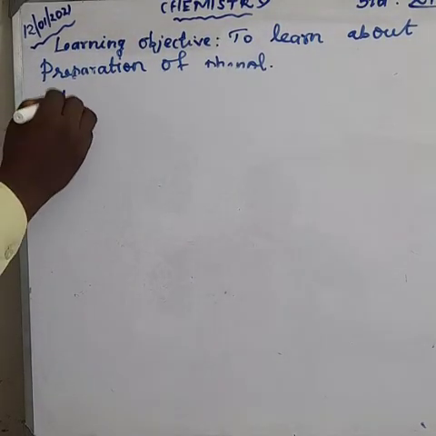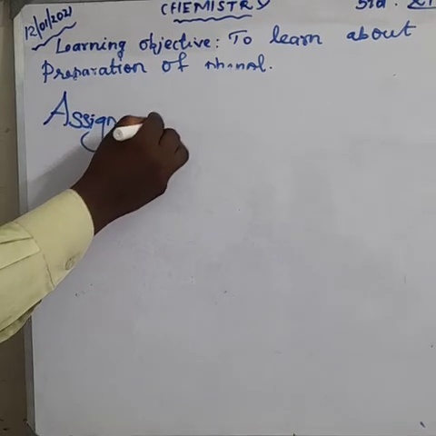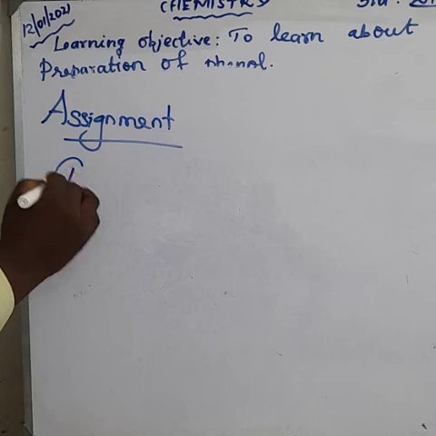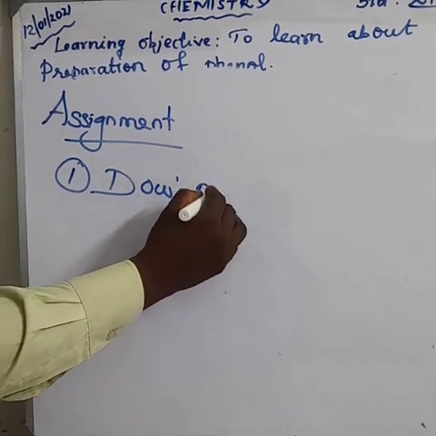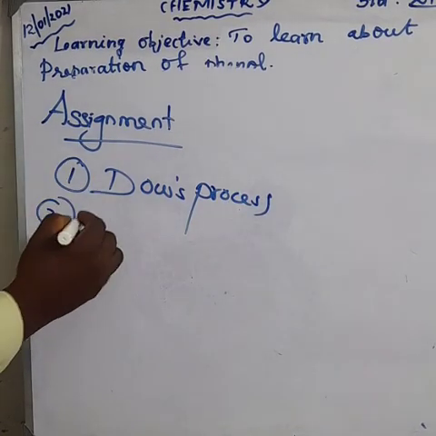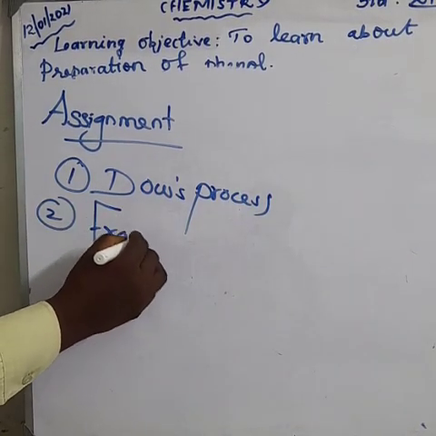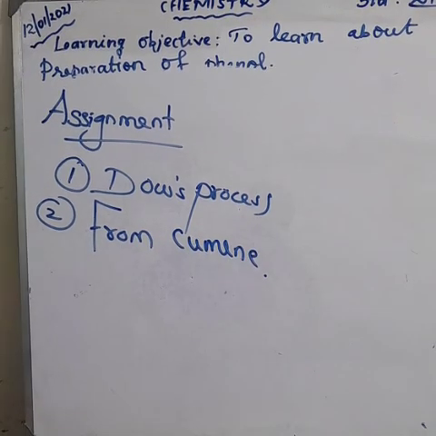One is the Dow process. The second one is from cumene. These two questions I am giving for the assignment.